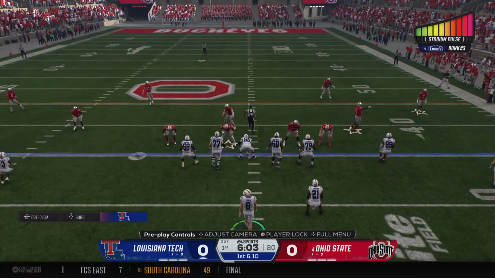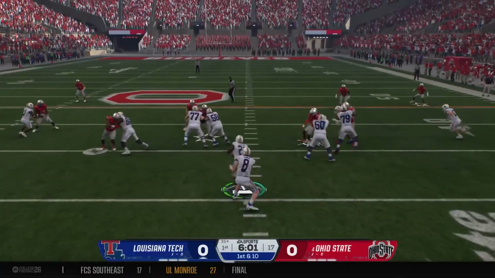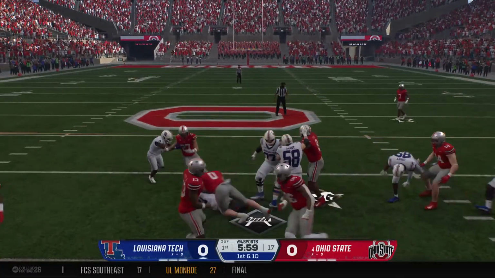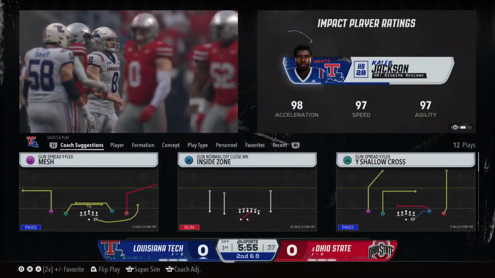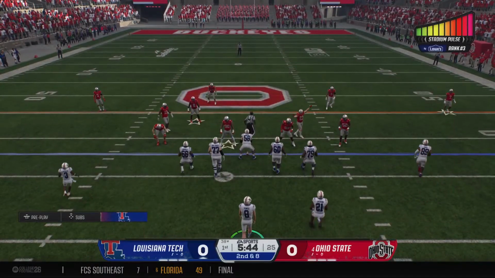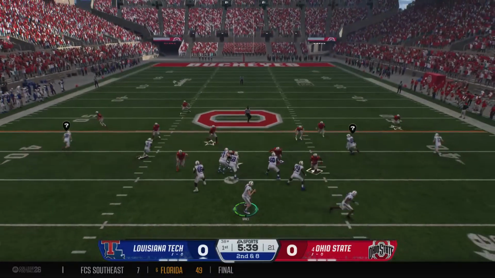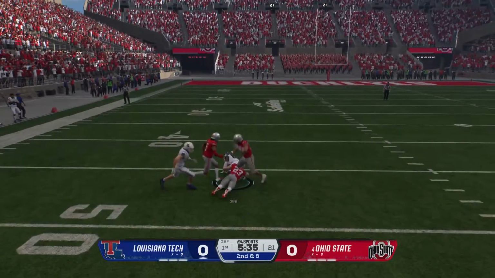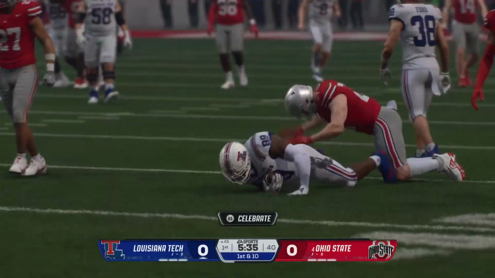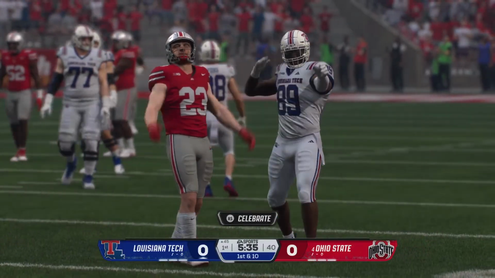This is what we expected. This crowd ready to make its presence known. Takes the handoff. It's Jackson. And the defense doing a great job committing to the run. When you commit to the run like this, obviously you can give up some plays in the passing game, but you've got to stop the run first. He's got the tight end. Nice pickup there. Gets him the first down and sets him up at the 45-yard line.